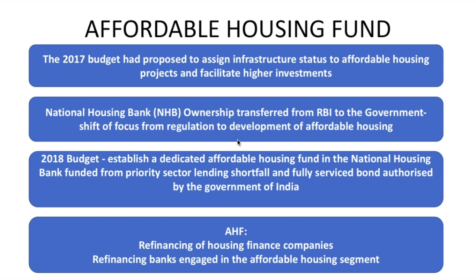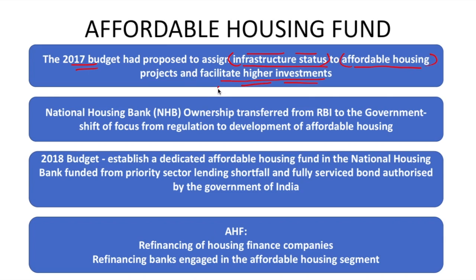Now, coming to Affordable Housing Fund, I have created a timeline so that you are able to understand what exactly is this fund and what is the purpose of this fund. The 2017 budget, that is last year's budget, had proposed to assign infrastructure status to affordable housing projects and facilitate higher investment in these areas. So, affordable housing was provided infrastructure status in the 2017 budget, and that actually resulted in a lot of investment in this area because of the benefits which are to be derived from infrastructure development in our country for companies, private as well as public.